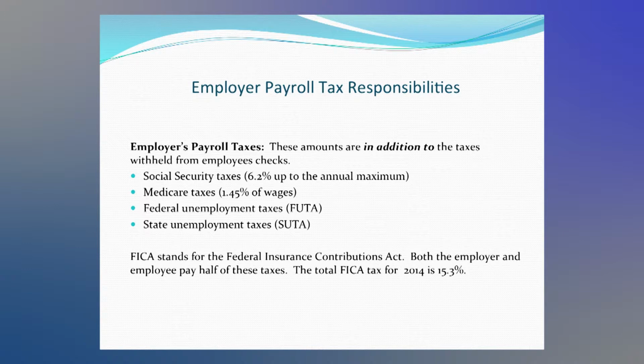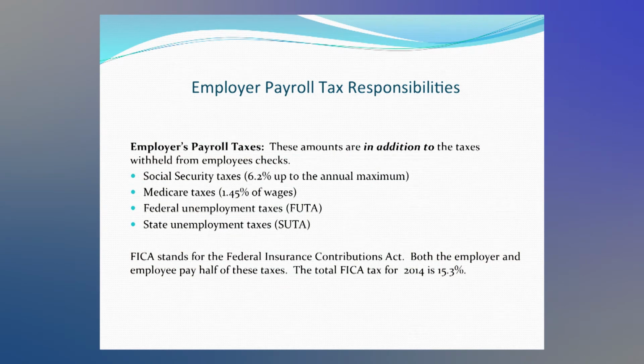Now, the next topic is how the employer pays payroll taxes and what their responsibilities are. Depositing payroll taxes. There are usually two primary types of deposit schedules. Semi-monthly deposits are for wages that are over $50,000 for the look-back period. Monthly deposits are for total wages under $50,000 for the look-back period. The employer must also prepare reconciliation reports, record the payroll information in the financial statements, and file all the payroll